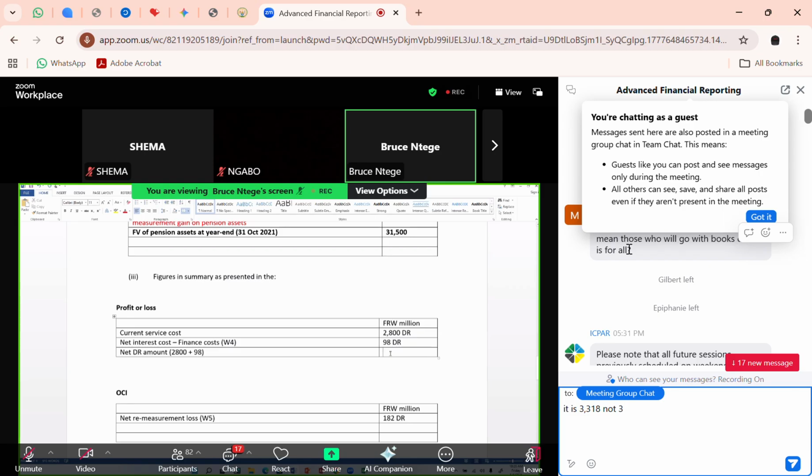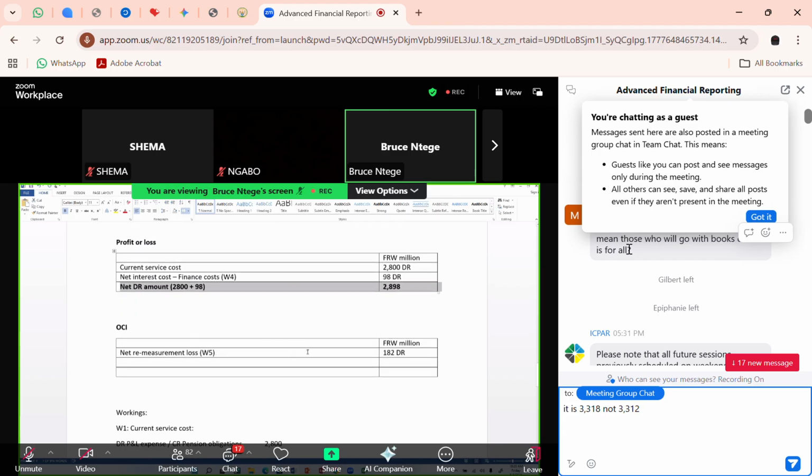In the net interest cost, there will be a figure of 98. So maybe if you just want to complete to say that in total is 2898, it's okay, but they will not mark it. But they will mark the two individual lines, the 2800 and the 98, as summary line items that will appear in the P&L, or even the 182 will be marked separately as a summary line that will appear in the other comprehensive income.